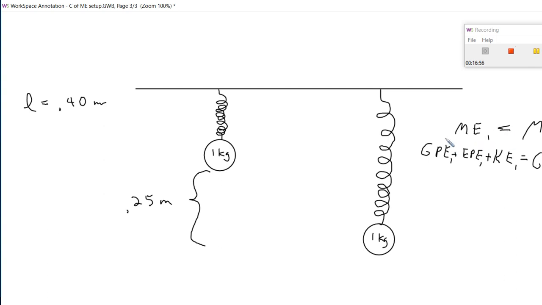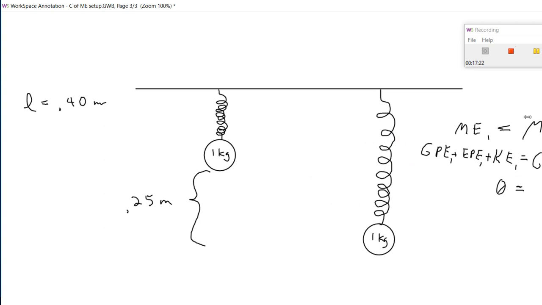Now you remember that a minute ago I said that the object was at rest when it was being held here at its top position, and so the kinetic energy would be 0. And at its lowest point, the spring has stretched all the way out. It's come to rest just before it begins to oscillate back up, so once again, the kinetic energy will be 0 at that point as well. If you can select points to work with where one or more of your values are equal to 0, that's really helpful because it allows you to eliminate some components from consideration.